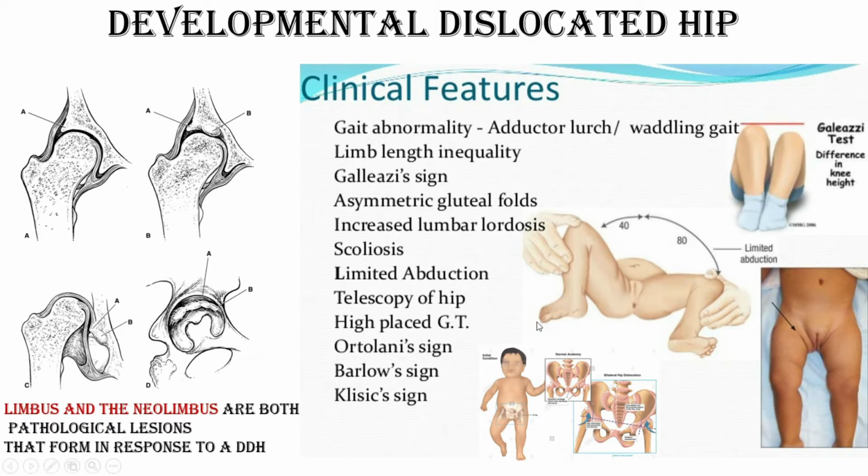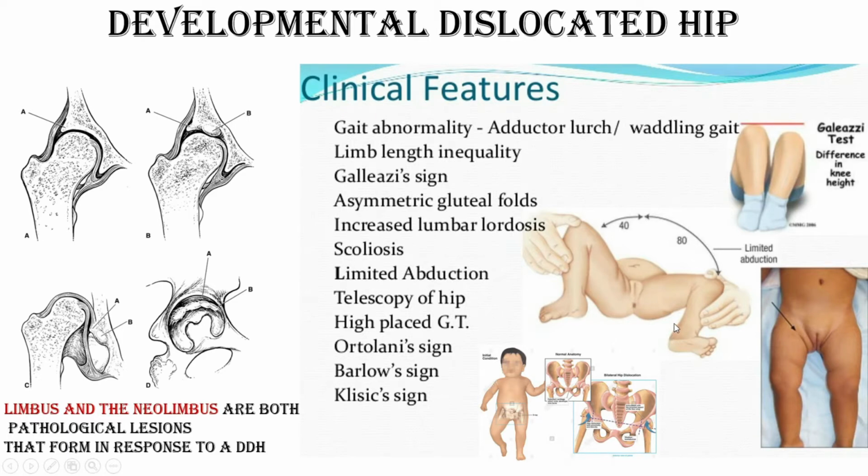Okay, now how do you understand this child will suffer from DDH? There are two to three points you just have to see. In the newborn baby you can see an abnormal skin fold of the thigh, or an asymmetrical gluteal fold.